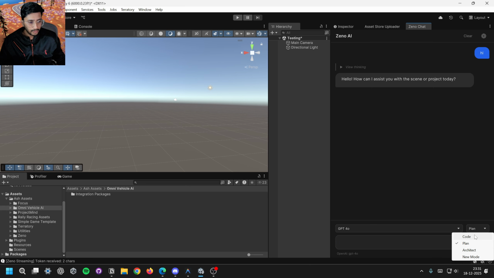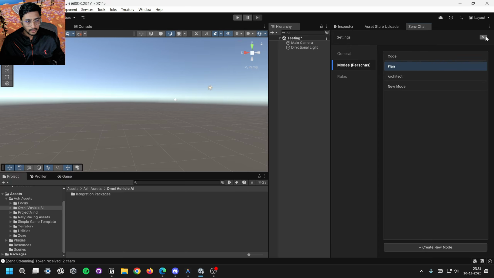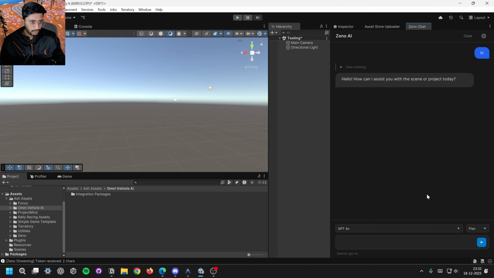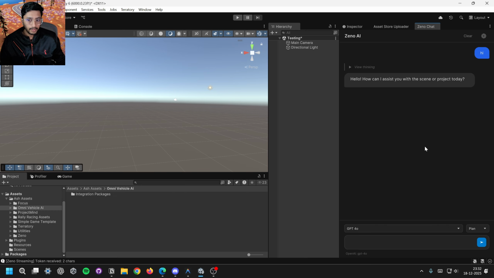There are different modes as well: code mode, plan mode, and you can create your own modes as well. Modes are basically specific instructions, you can say, and it's very similar to Kilo Code. I'm trying to create a similar thing for Unity as well, more tightly integrated in Unity. You can also just drag any folder, any file as reference here, and you can just ask it to edit or move files.